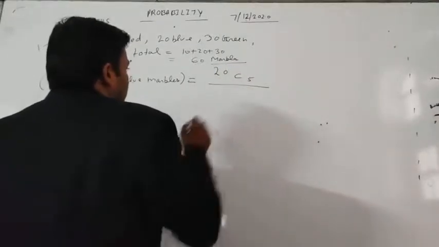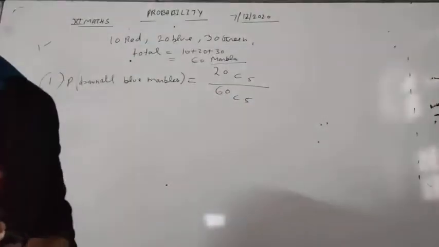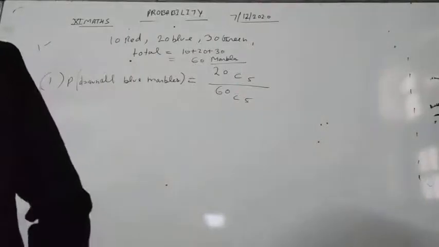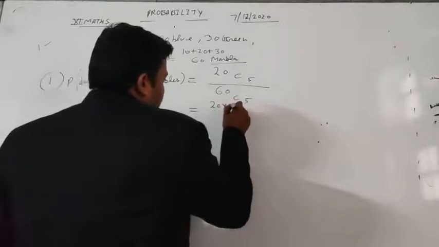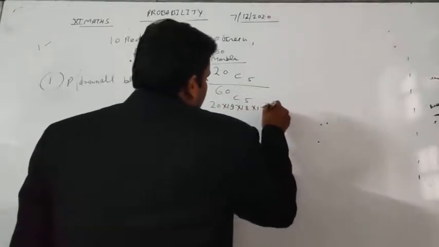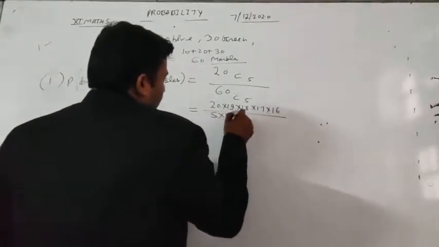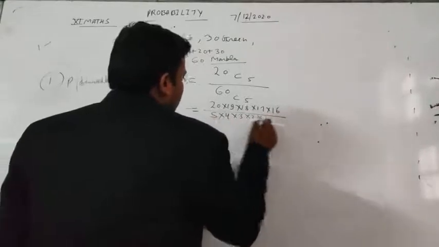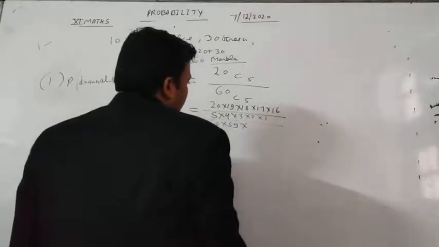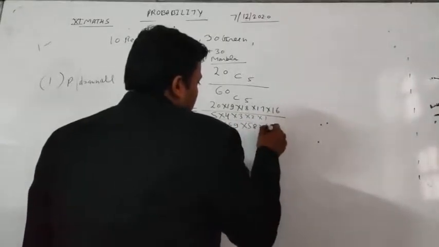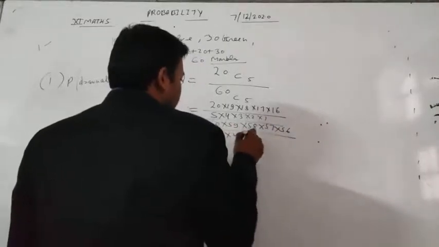This is the favorable outcome, and the total number of outcomes is 60C5. Okay students, now we will further solve it and get our answer. So 20 into 19 into 18 into 17 into 16 divided by 5 into 4 into 3 into 2 into 1, and divided by 60 into 59 into 58 into 57 into 56 by 5 into 4 into 3 into 2 into 1.